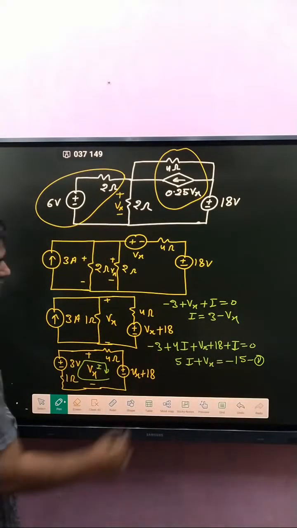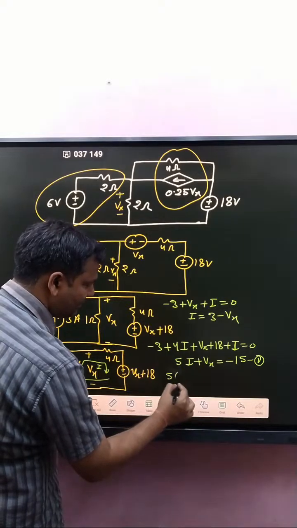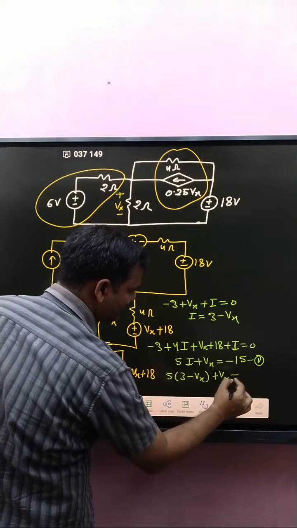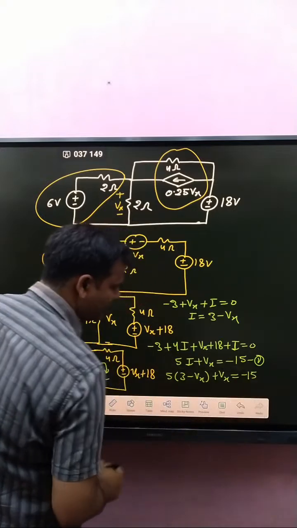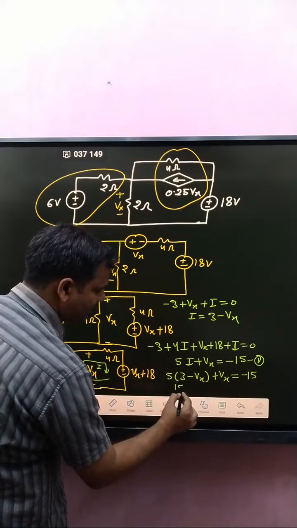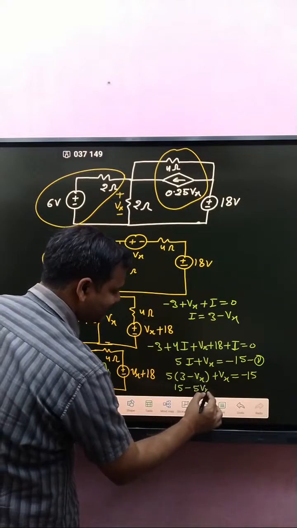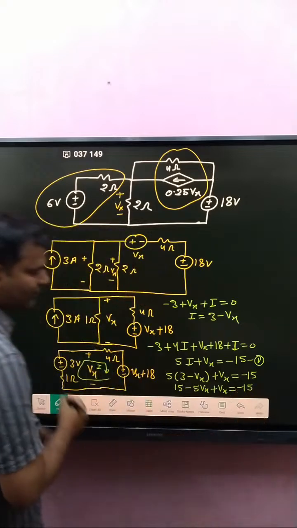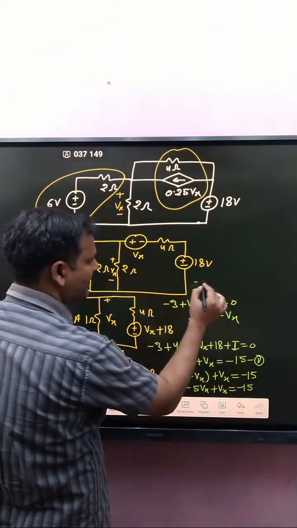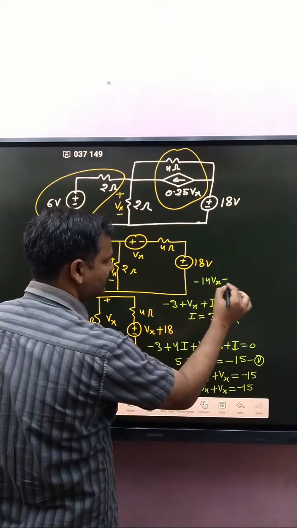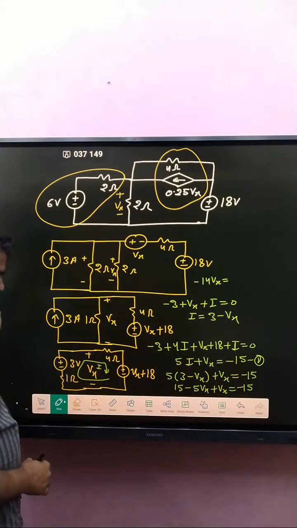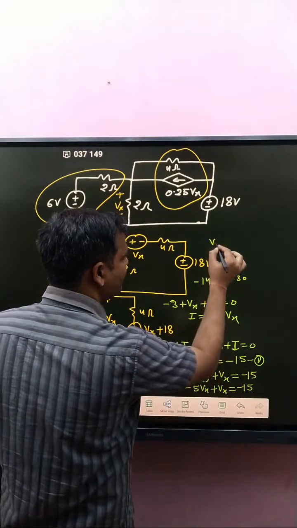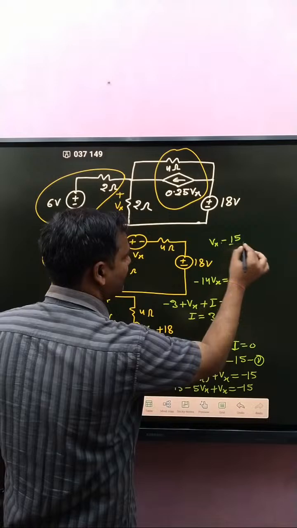That value put here, then we got 5 into 3 minus Vx plus Vx minus 15. So 15 minus 5 Vx, that is 14 minus 14 Vx, this is equal to minus 30. So Vx is 15 divided by 14.